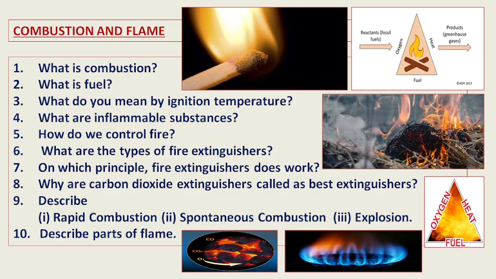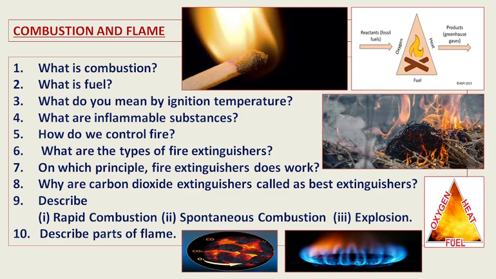So how do we control fire? We control fire by controlling these three items which are required for combustion: oxygen, heat and fuel. See, if we reduce the amount of fuel, control of fire will take place.